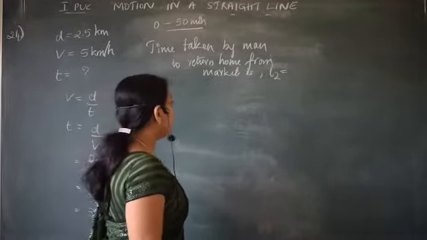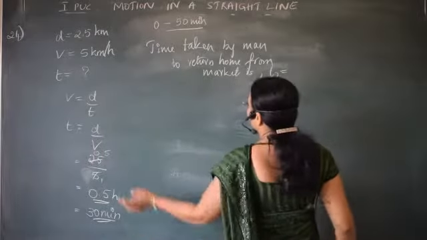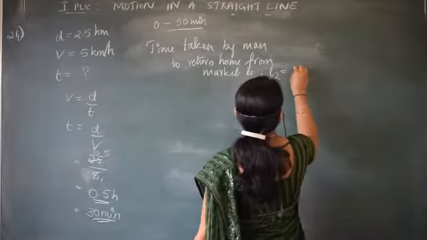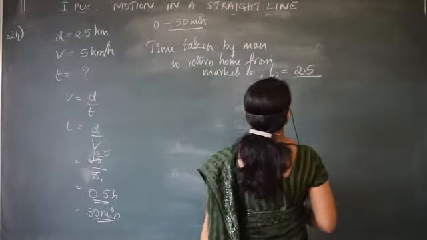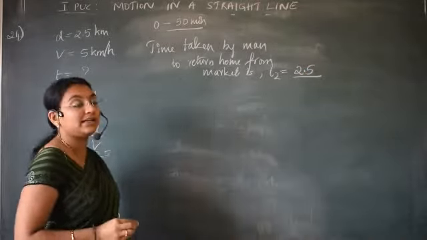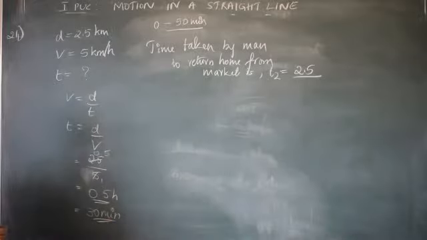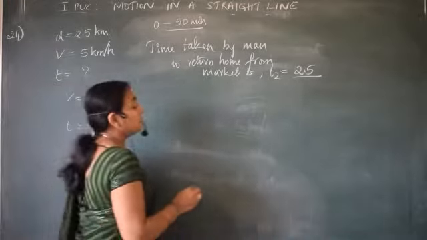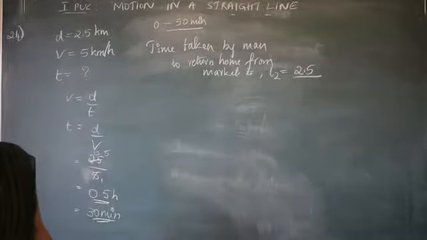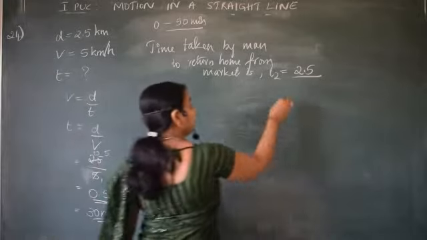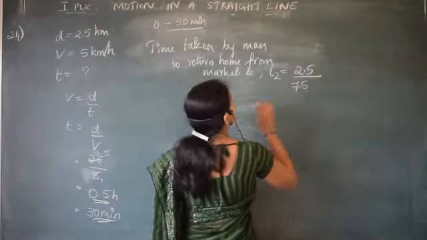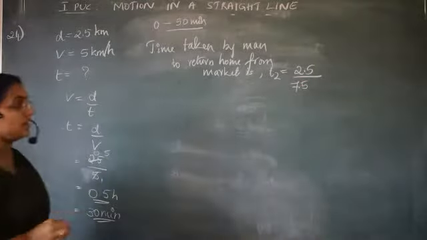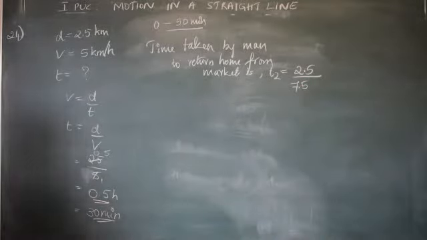See here, time is equal to distance by velocity. Distance is how much? 2.5. What is the speed while he was returning home? While he was returning home, the speed was 7.5, correct? Velocity is 7.5.